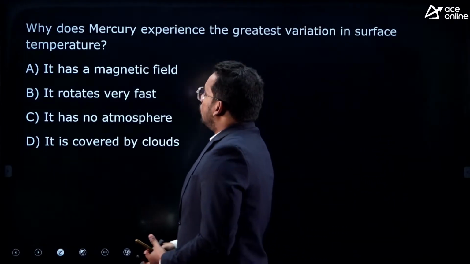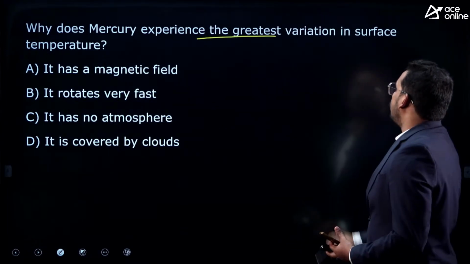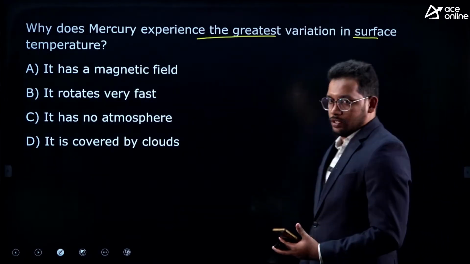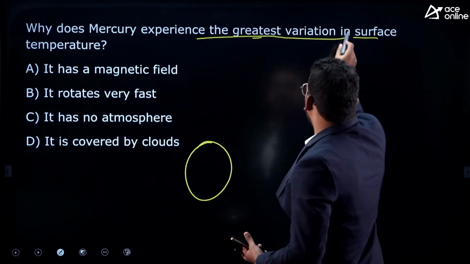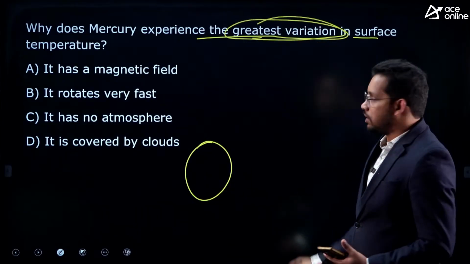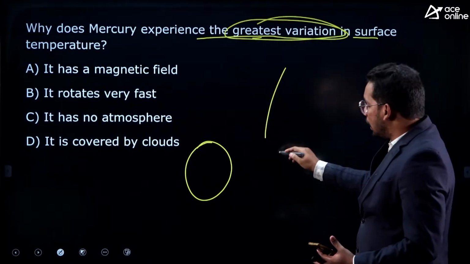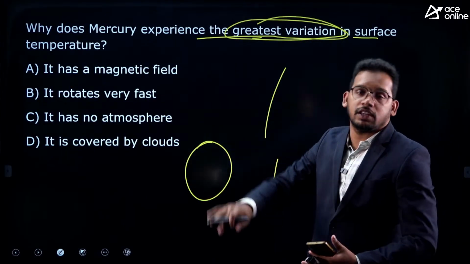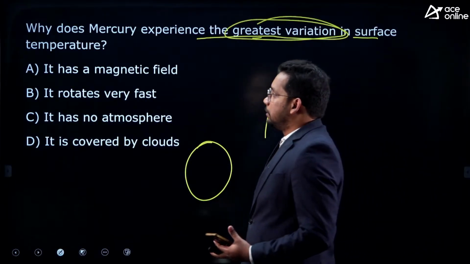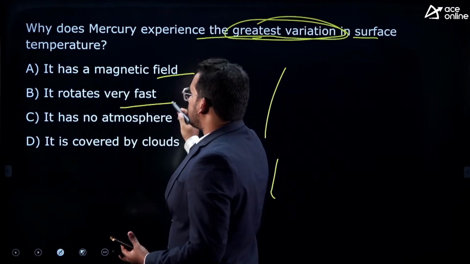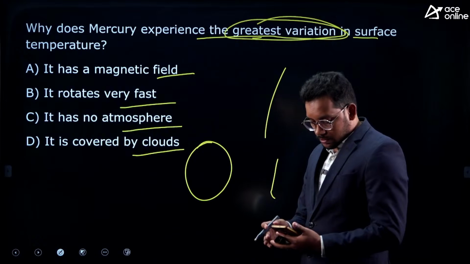Next one, why does Mercury experience greatest variation in the surface temperature? So if this is the Mercury, they are asking greatest variation. That means in daytime it is 150, 200, 300 degrees centigrade, and in the night time minus 200, minus 300. So why is this drastic great variance? What is the reason for it? It has a magnetic field, it rotates very fast, it has no atmosphere, it is covered by clouds. So what is the answer for this?